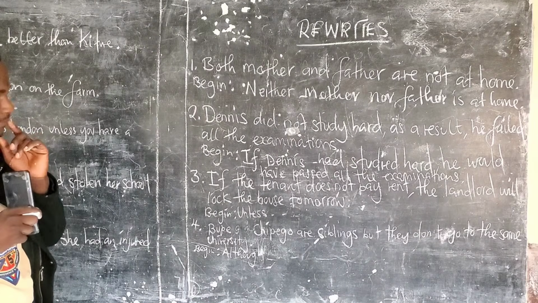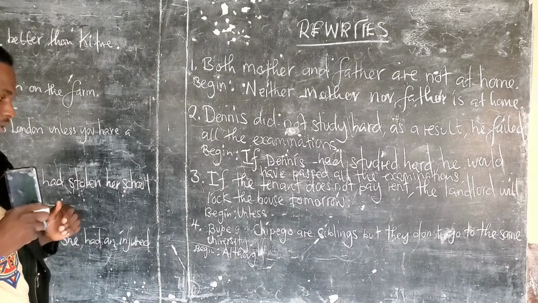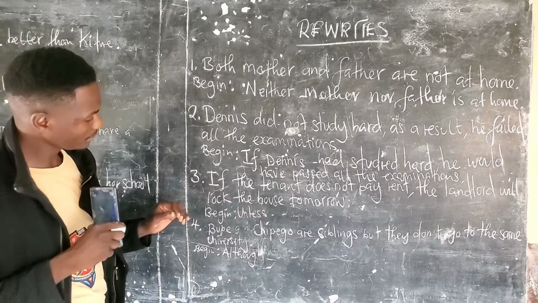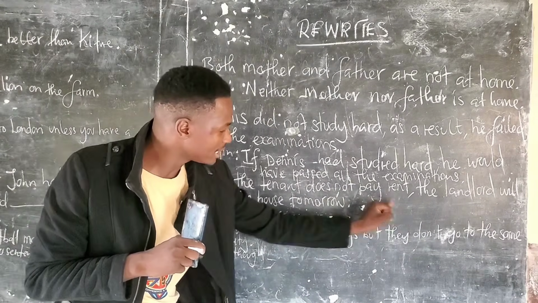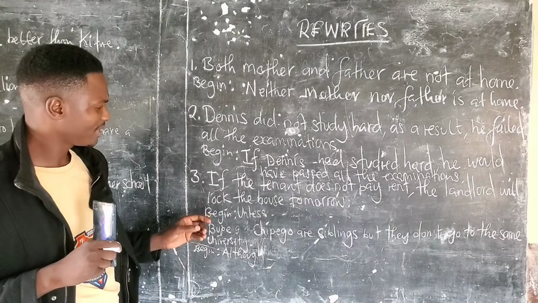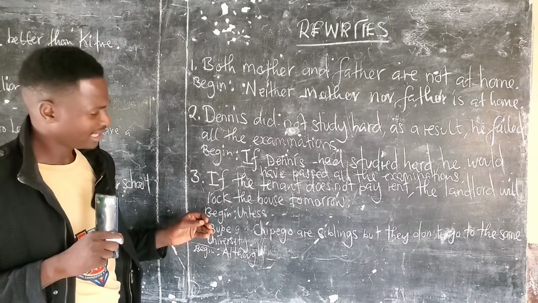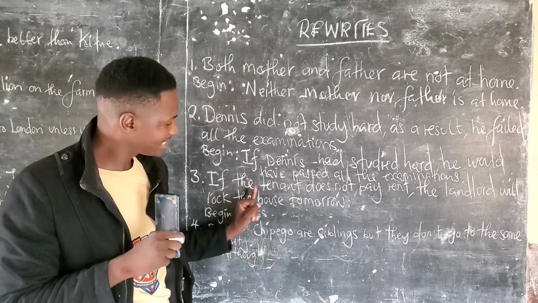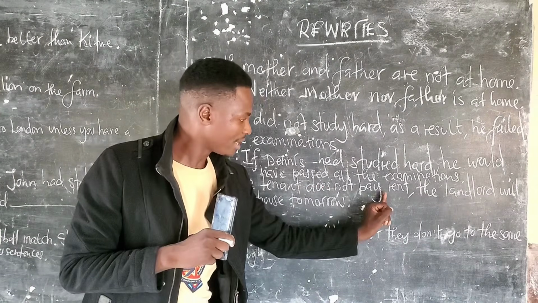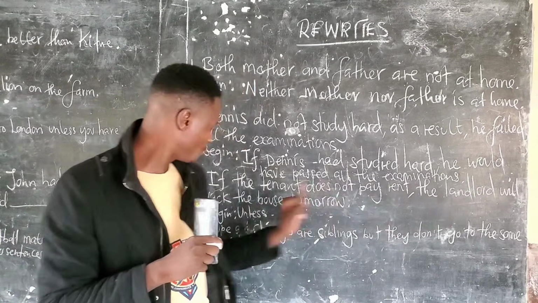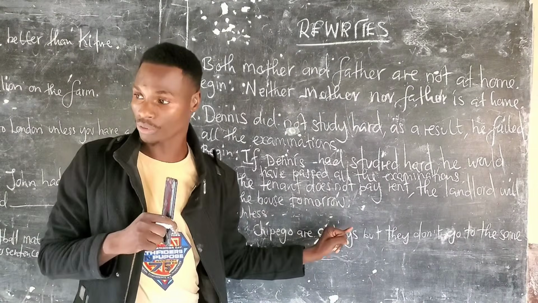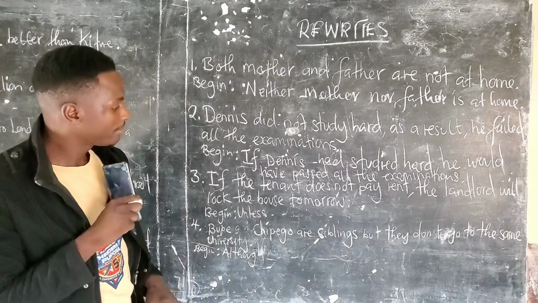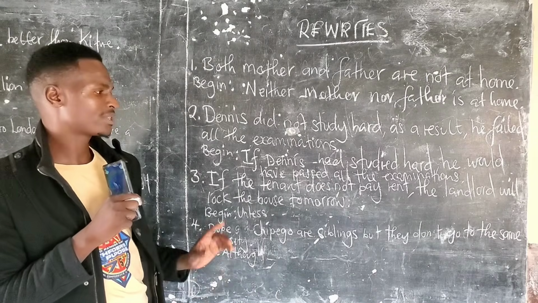Question 3 reads, if the tenant does not pay rent, the landlord will lock the house tomorrow. This is also under conditions, right?